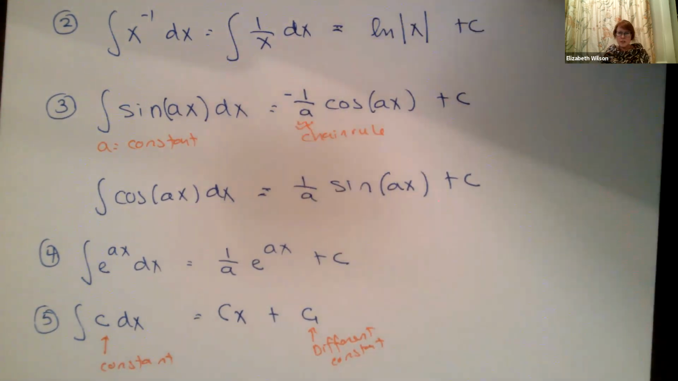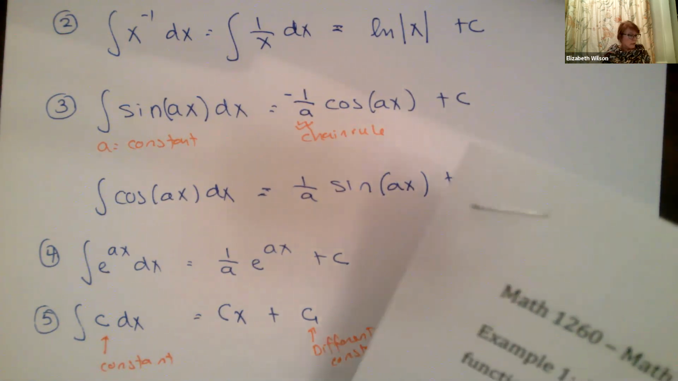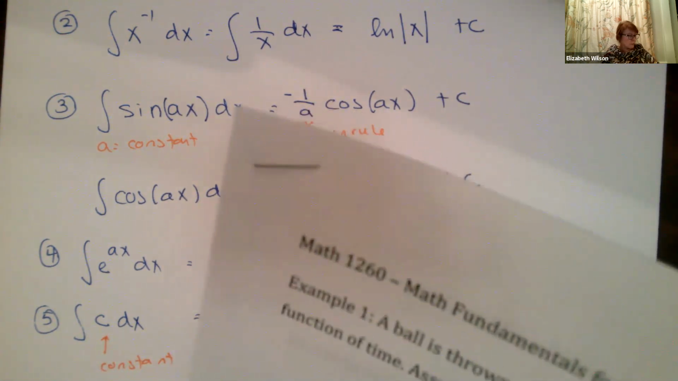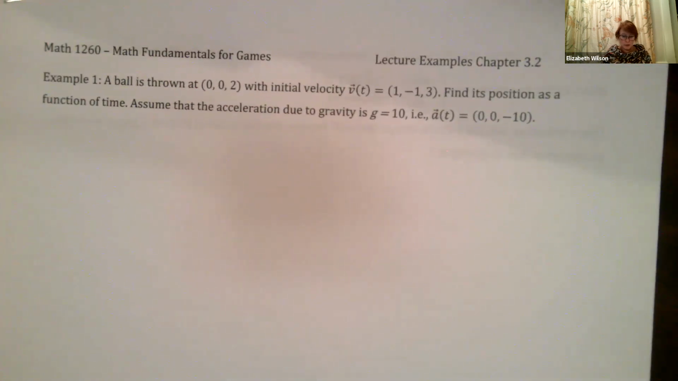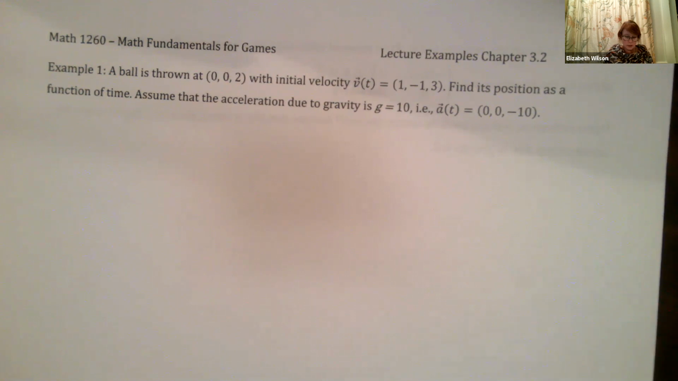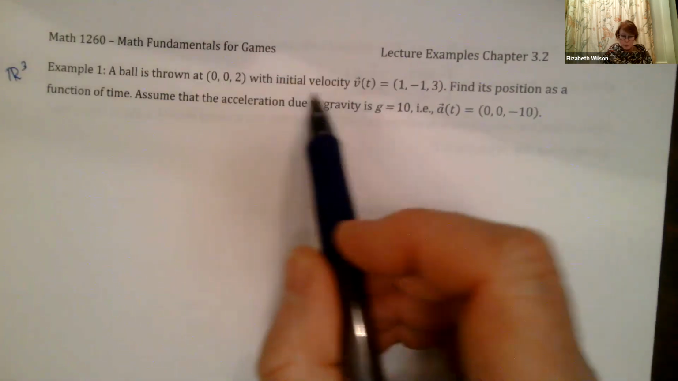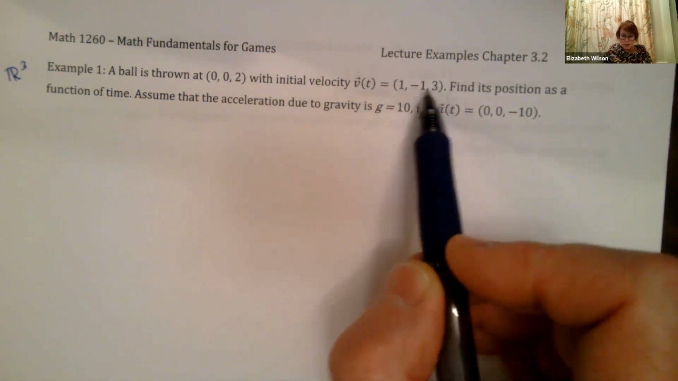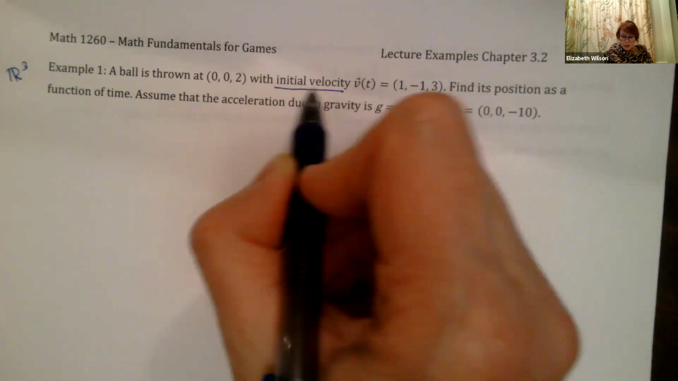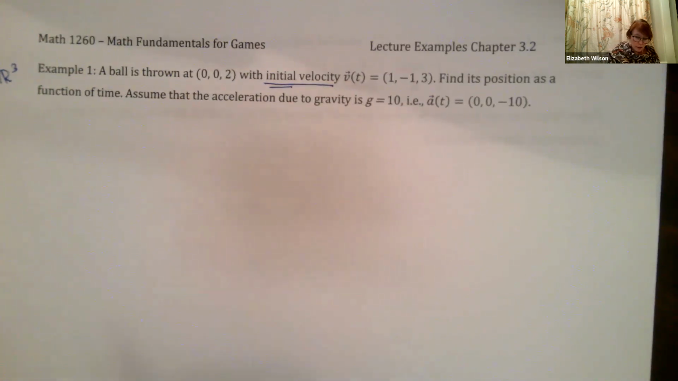All right, so let's do some examples where we can take a look at what's happening. We've got a ball thrown at (0, 0, 2). So this is in 3 dimensions, this is in R3, with initial velocity v(t) equals (1, -1, 3). This initial velocity is going to give us an initial condition, which is going to help us solve for those c values. Let me just write that down.